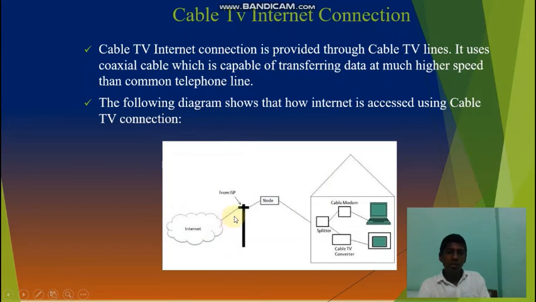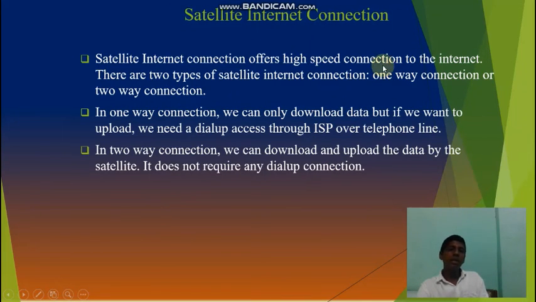Internet from the ISP is provided to the TV lines, and then to the cable TV. A splitter is available where the wire can be split in two. The cable TV converter: one line transfers as a cable connection for the TV, and the other line goes to a cable modem and then transfers to the computer.